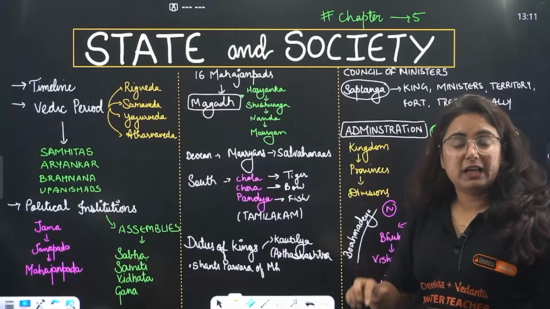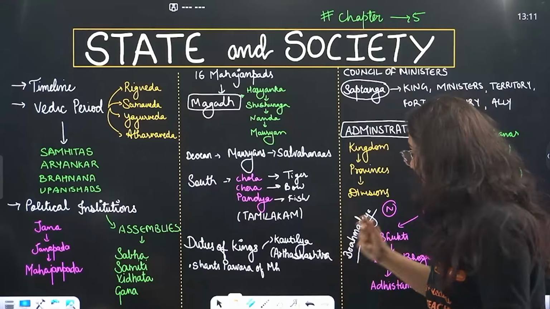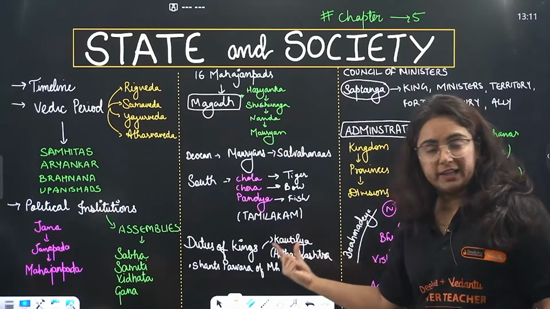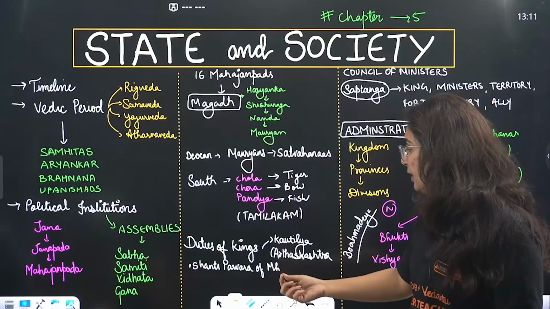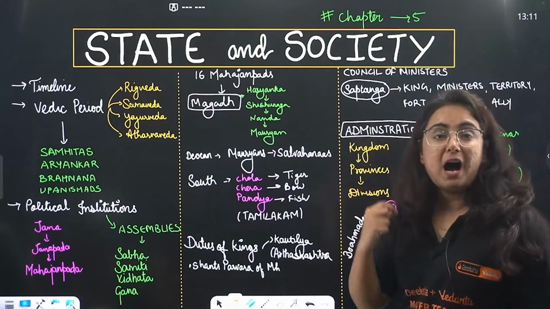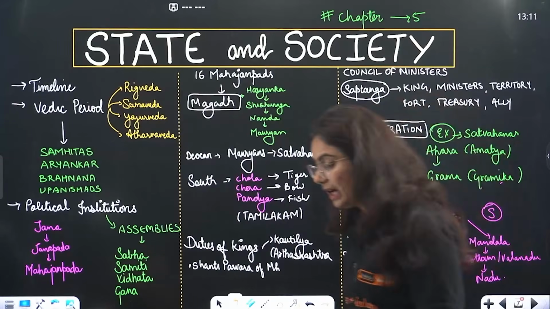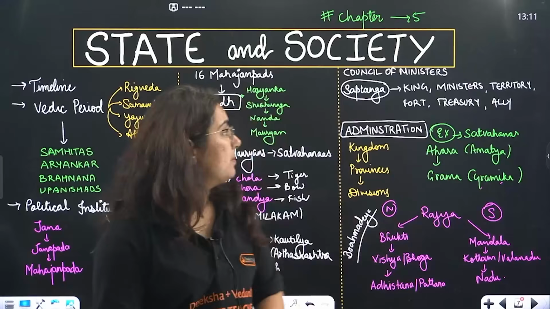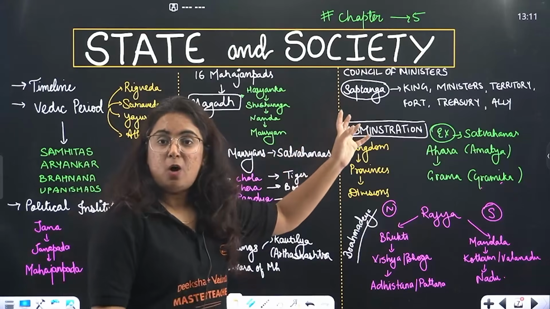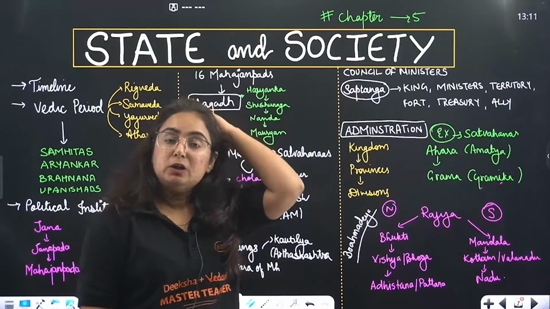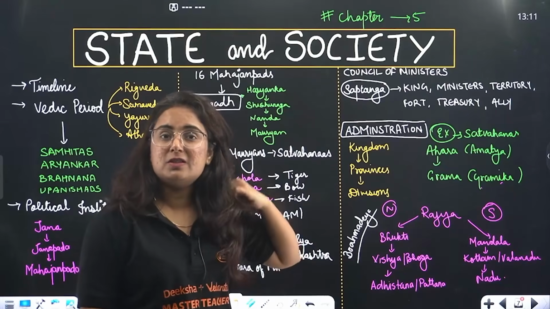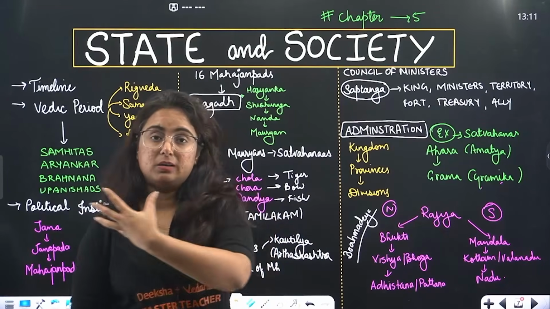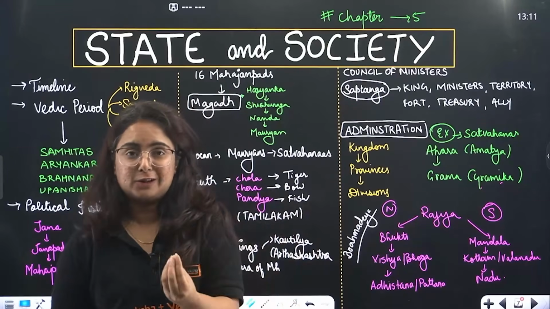The duties of the king are well defined to us in a textbook written by Kautilya, the Arthashastra. Other than that, we have the Shanti Parva of the Mahabharata. Then comes the Council of Ministers. Obviously, a king alone cannot form the kingdom. The king needs the advice of the Council of Ministers and needs ministers to work for the kingdom.